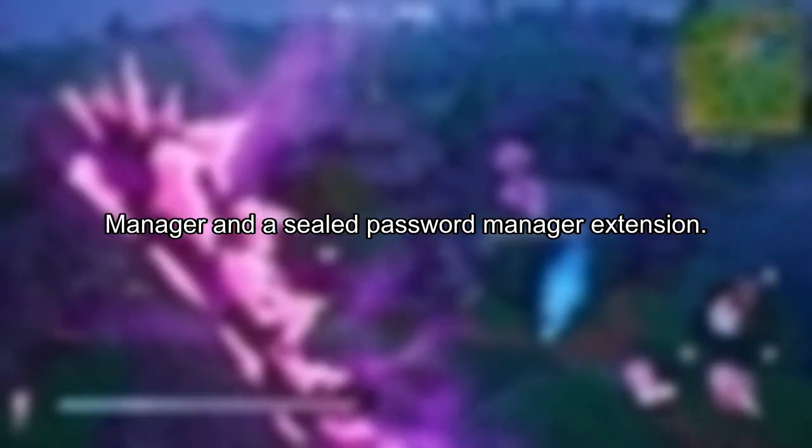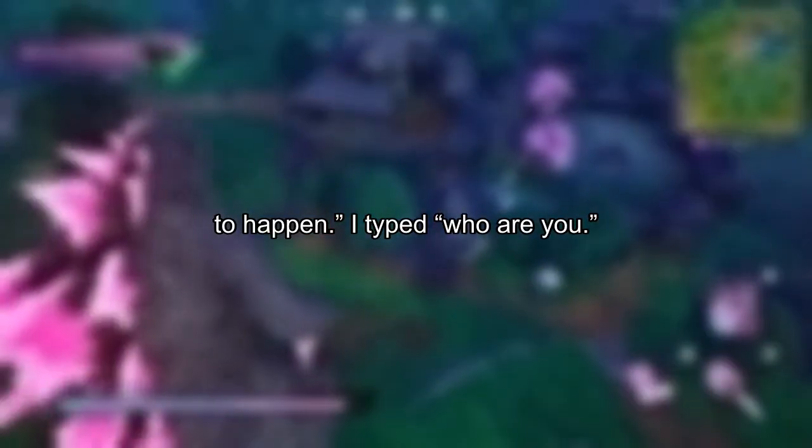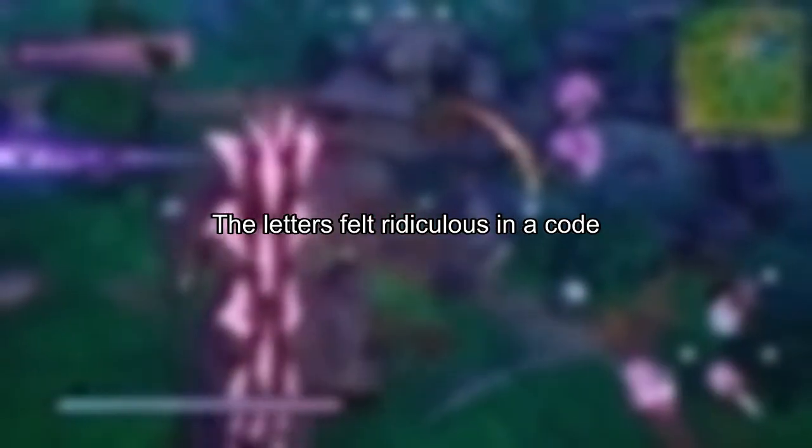I was logged into the console, yes. But I hadn't left the logs page. My hands were on my lap. The only place my password existed, other than my brain, was in the Windows Credential Manager and the sealed Password Manager extension. VS Code ticked again. I hadn't touched the keyboard.